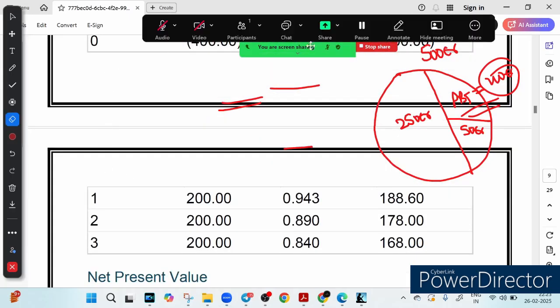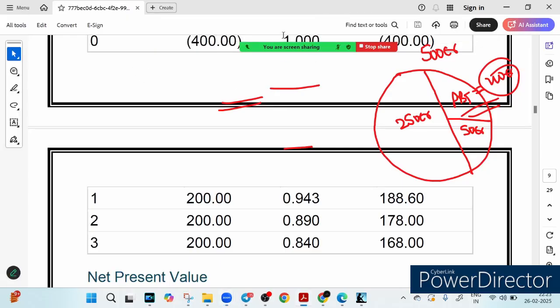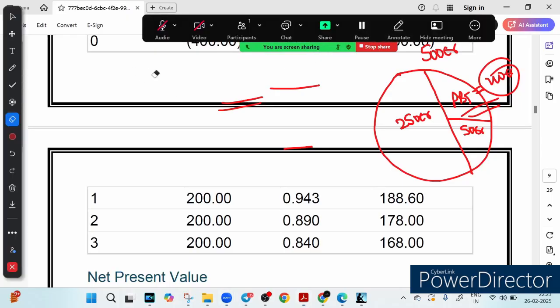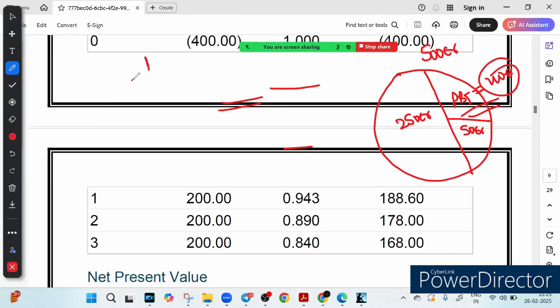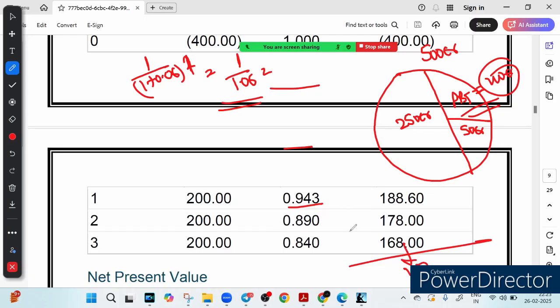It is nothing but 1 upon 1 plus the discounting rate, which is given as 6%. So it will be 1 upon 1 plus 0.06 to the power 1 for the first year. It will be 1 upon 1.06, which will give you 0.943. And in the first year our cash inflow is 200 crore. You just multiply it by 0.943, which is the discounting factor, and this will give you the present value of this 200 crore, which will be how much?